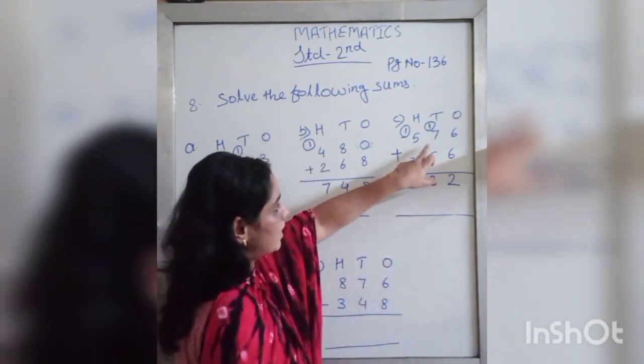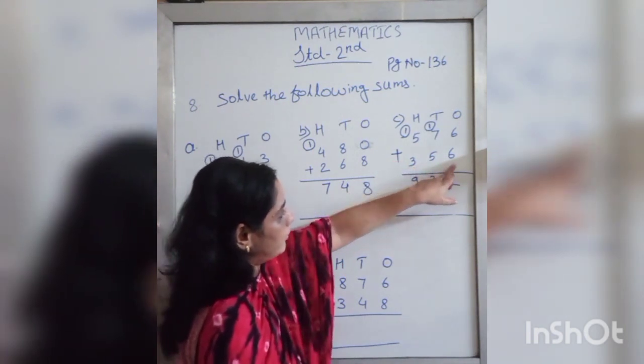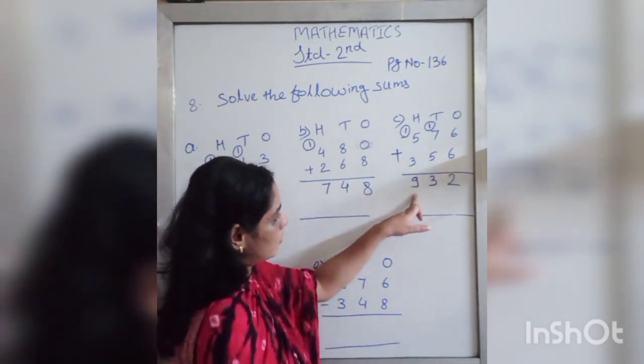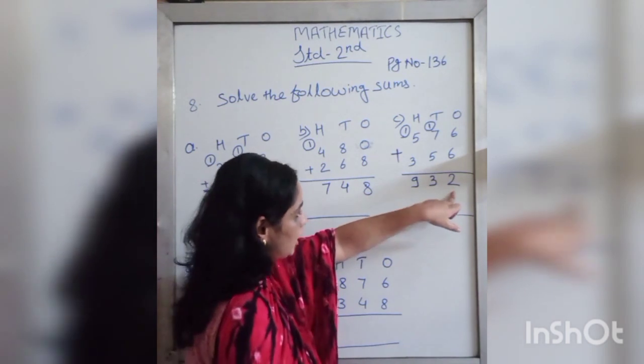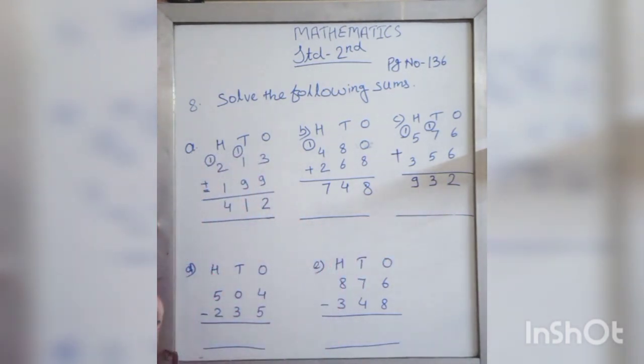So 576 plus 356 is equal to 932. Understood? Now see the next one.